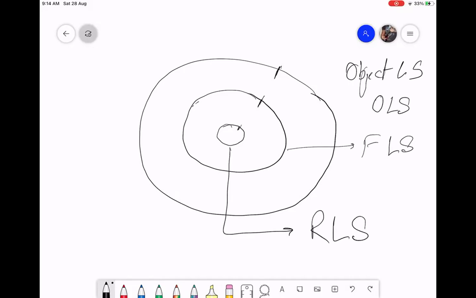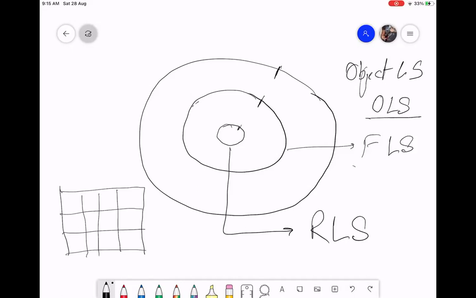What is object level security? Object level security means, can I access this table or not? Do I have access to this table itself? Can I see this table? Okay, OLS and FLS are related to the owner's data.